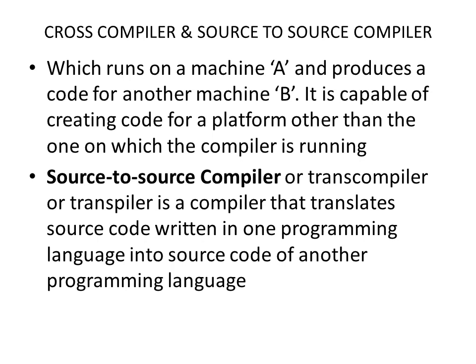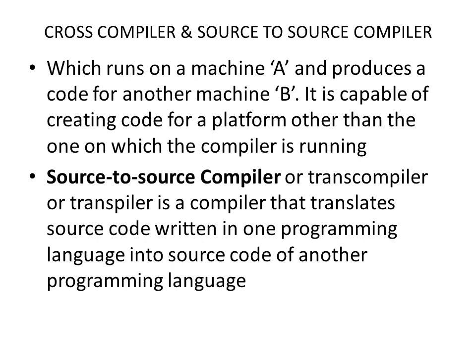Coming to the source to source compiler, it can also be referred to as a transcompiler or transpiler. It is a compiler that translates source code written in one programming language into source code of another programming language.